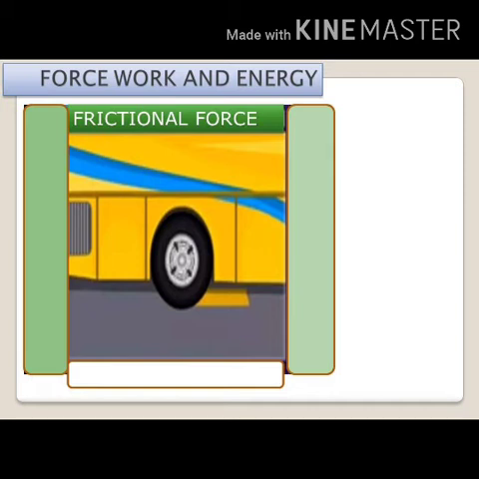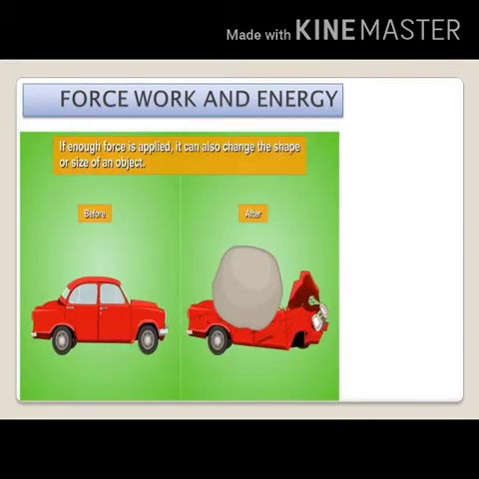So now frictional force. If we roll a ball on the ground, it stops after a while. What stops it? It is a frictional force that stops the ball. So whenever an object moves in contact with another, an invisible force comes into play which tries to stop the movement. This force is called frictional force. So a moving body slows down or stops on its own due to frictional force. If enough force is applied, it can also change the shape or size of an object.